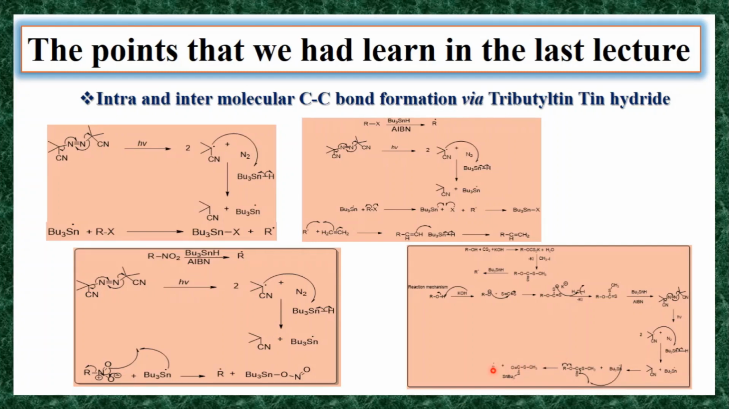Now this generated R radical can react with any carbon-carbon double bond or carbon-carbon triple bond, forming intra- or intermolecular carbon-carbon bonds. So this is what we had learned in the last lecture, just a revision.